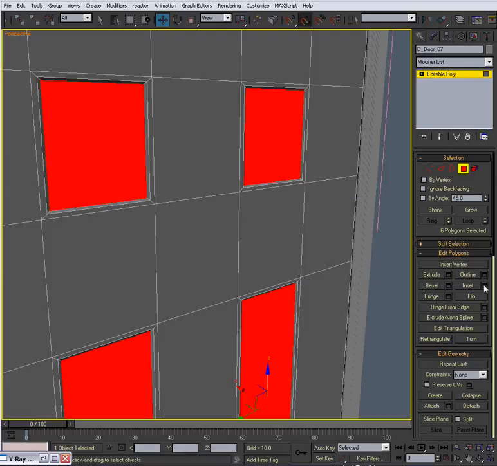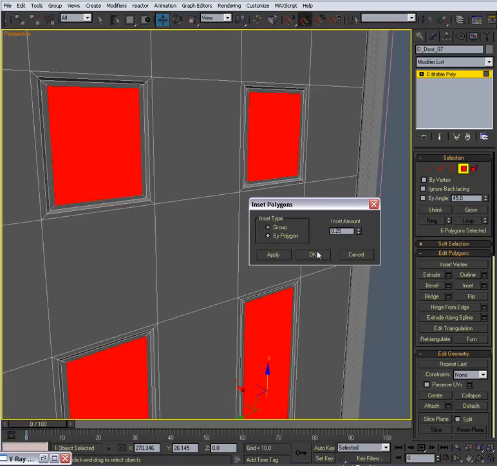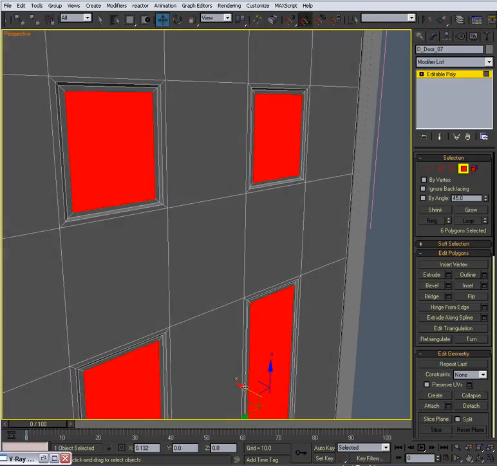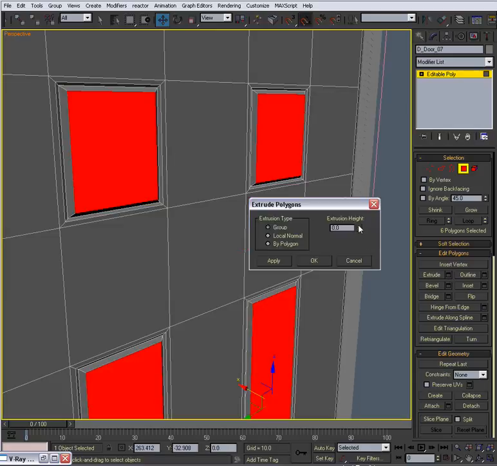Hit OK. I'm going to inset it again. Hit OK. I'm going to push this up like this. Just like that. Hit extrude.